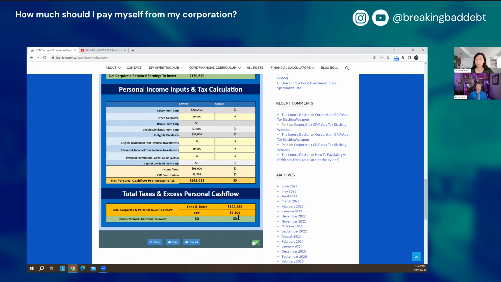Other times where you may have some excess money is, let's say you're in a relatively low personal tax bracket, but your corporation's getting a bunch of eligible dividend income or other investment income. Well, it's getting taxed at that high rate in the corporation. And if you're paying a lower personal tax rate, it makes sense to take that money out as a dividend and pay the lower personal rate. Like, say your personal tax bracket's 30%.